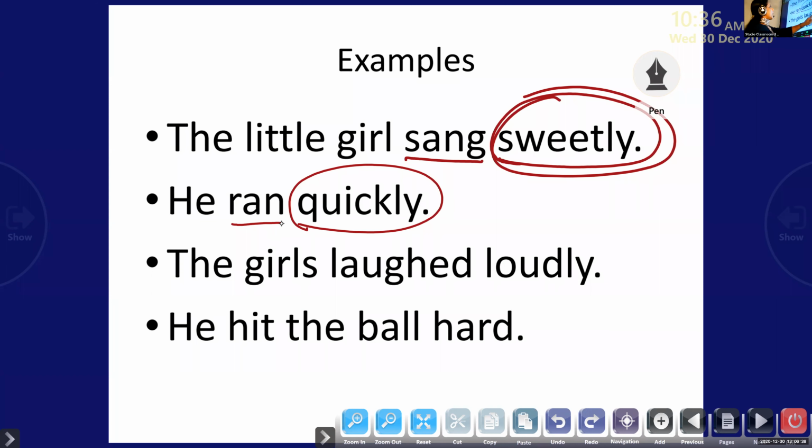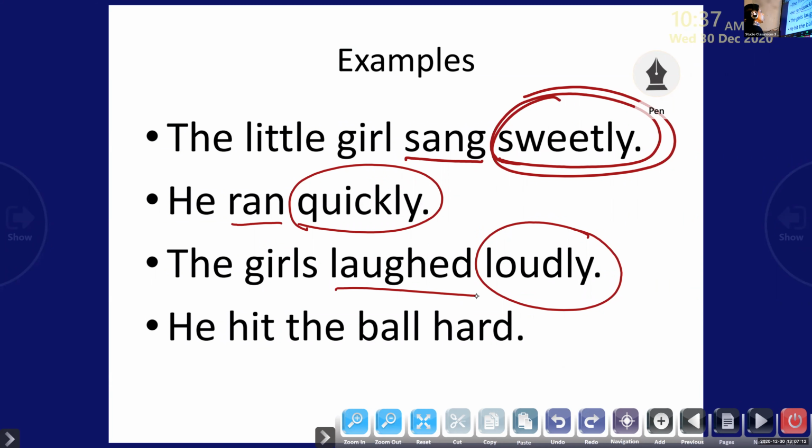The girls laughed loudly. Here also, loudly is the adverb of manner, and it describes the verb laughed. Ask a question. How did the girls laugh? The girls laughed loudly. Loudly is the adverb in the sentence, and it answers the question or tells us how the action has taken place or occurs here.